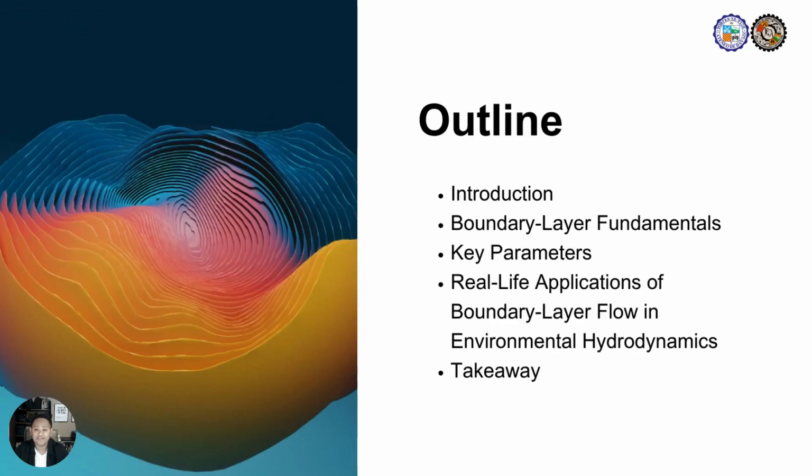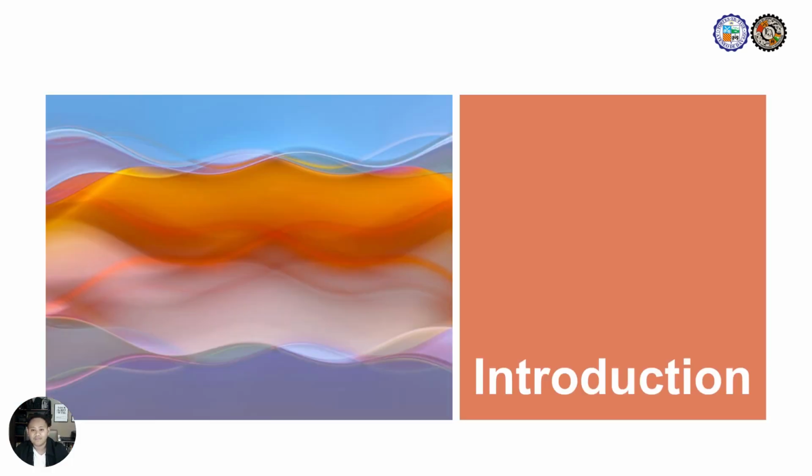But before we dive into the topic, here is a quick outline of what we will cover today. First, we will introduce the concept of boundary layer flow and its significance. Then, we will go over the basic principles and key parameters that define boundary layer behavior. After that, we will explore real-life applications, especially in environmental hydrodynamics and civil engineering projects. And to sum it up, I will wrap up with some key takeaways to reinforce what we have learned.